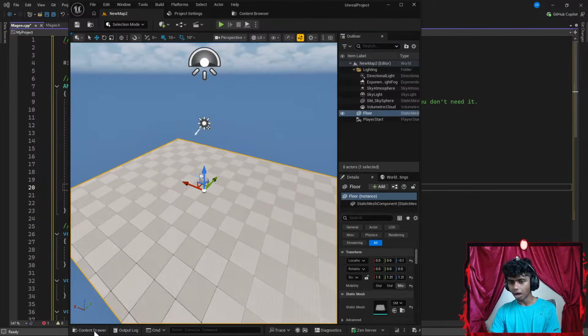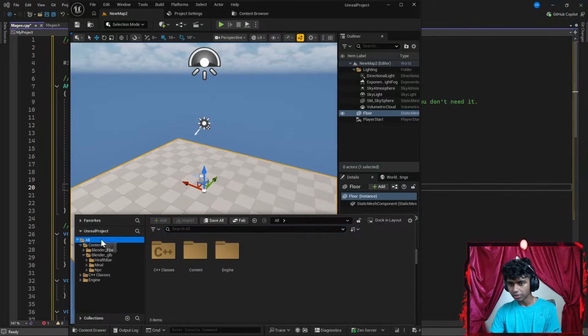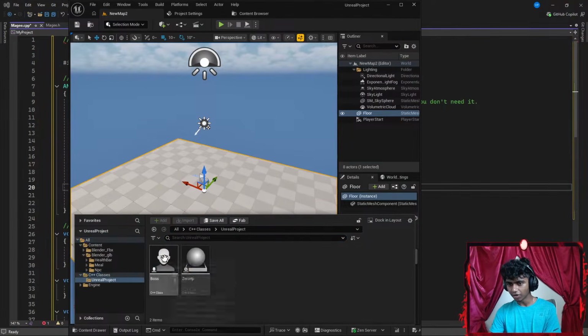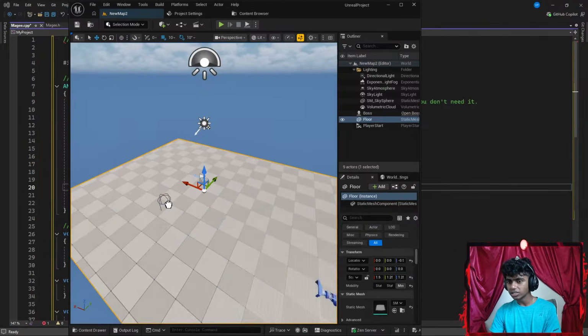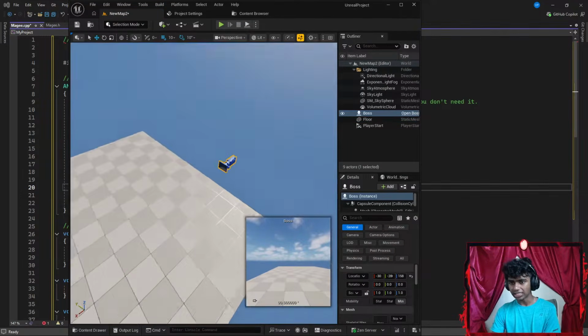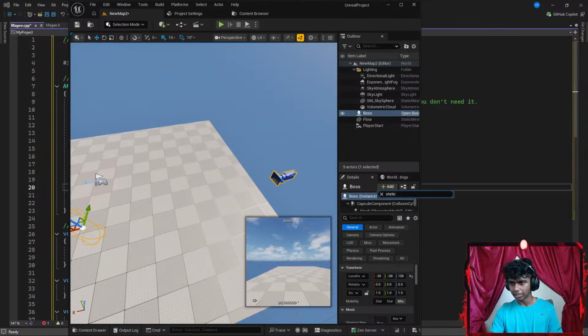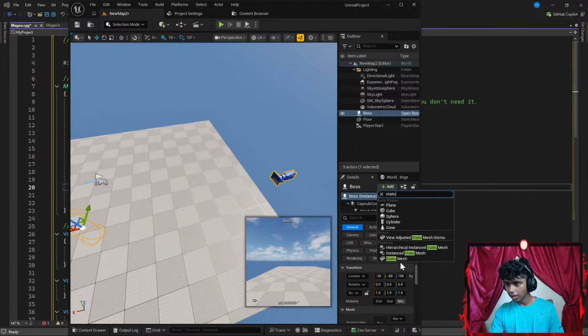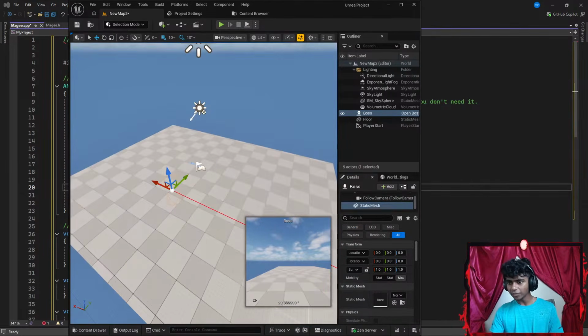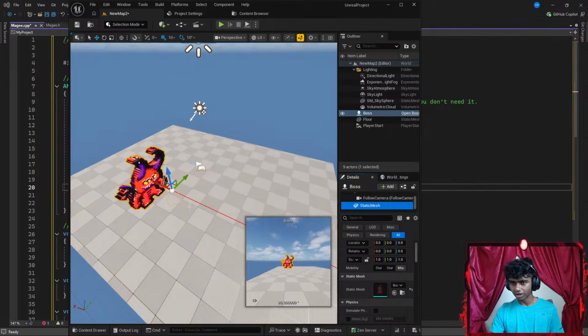Now, in my second map, I'm going to my content drawer. Let's go to content, maybe all. I'm going to go to C++ classes, Unreal classes. I'm going to drop a bosses class. I'm assuming this is a character, right? Okay, it is a character. This already has a camera set to it. Okay, all I have to do is add a static mesh. So I'm going with a static mesh. There we go, I'm going to click that. Now, my static mesh is going to have maybe my boss's mesh, so I'm going with something like boss. Let's go ahead and create that.